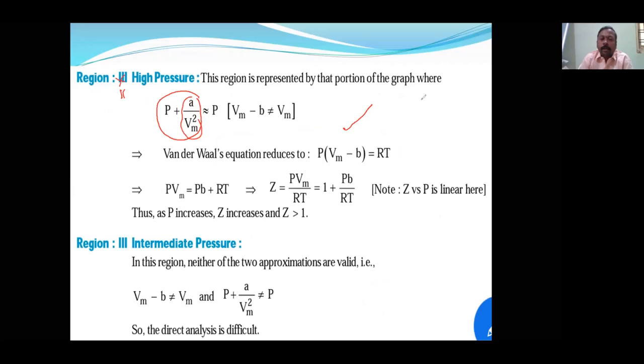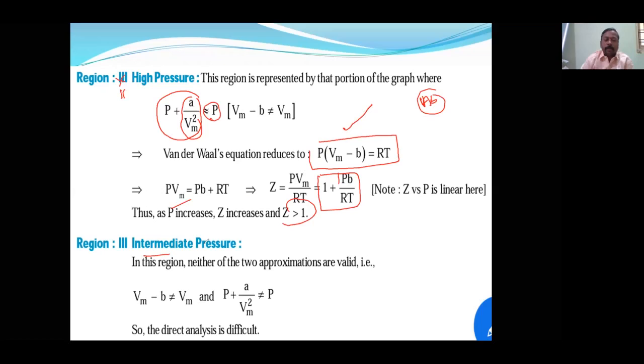First we neglected the nb. Now in the second region we will neglect the a n square upon V square. There you will substitute P. So that was the second region. Now you can see here Z is equal to 1 plus Pb by RT. So Z increases with increase in pressure. Pressure is increasing, then Z also increases.